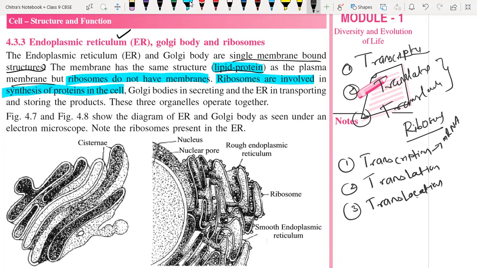Then mRNA comes out from the nucleus. That means transcription takes place inside the nucleus. Then translation means whatever the genetic code or nitrogenous base code present here is read by the transfer RNA. This process is called translation. Before that process starts, the ribosome attaches over the mRNA. This is mRNA.